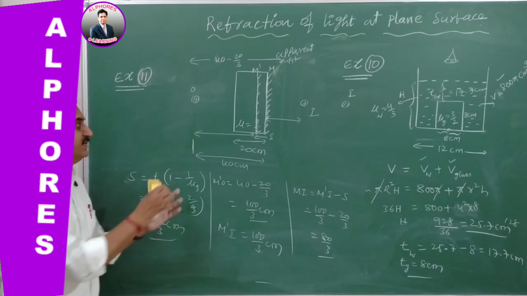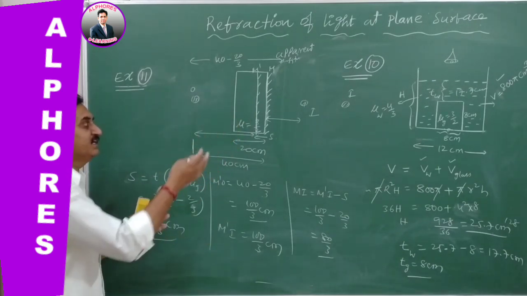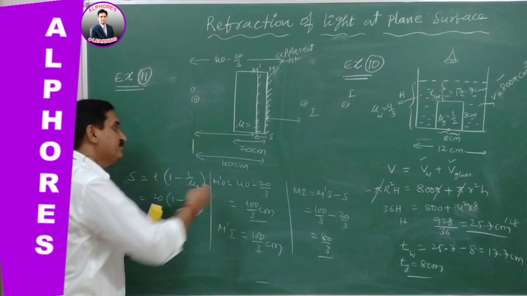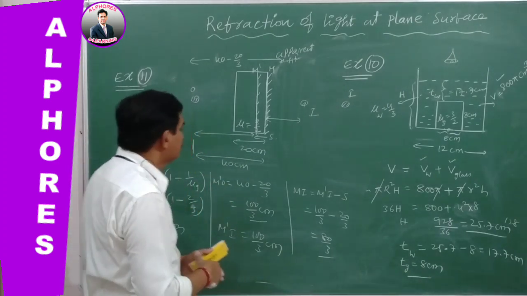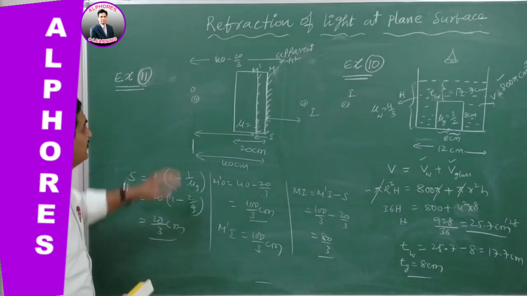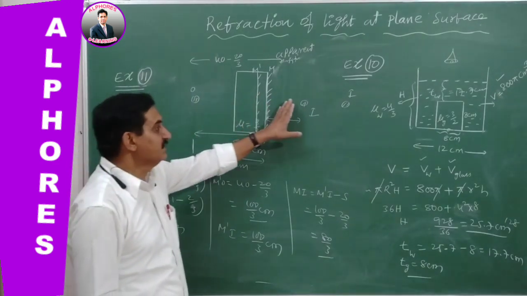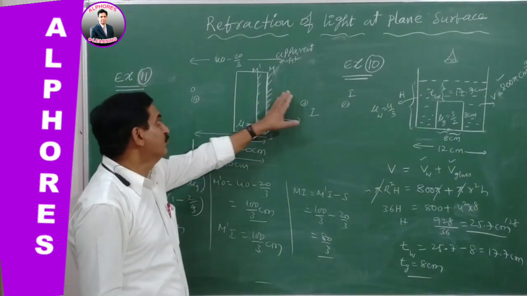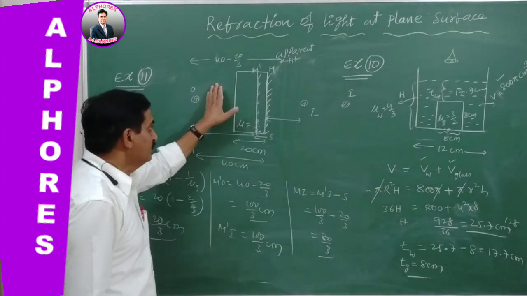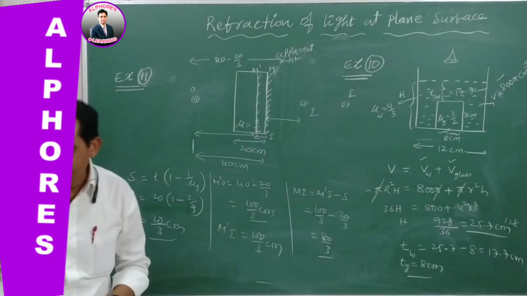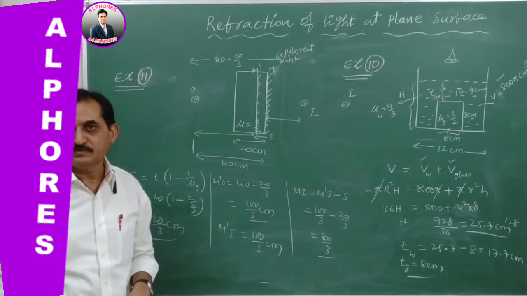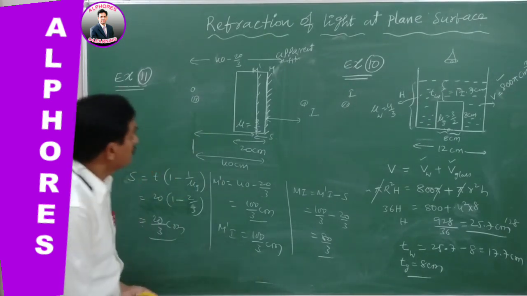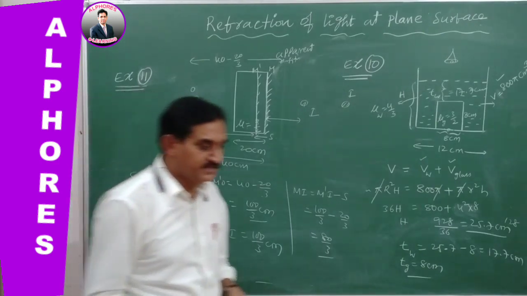So whether the mirror is kept separately or the mirror is on the surface of the glass plate by silvering it, there is no difference at all. Why? Because the observer's medium and the object and mirror medium are the same, therefore the distance between the mirror and the glass plate does not influence it. Okay, it doesn't matter. Then go for another problem.